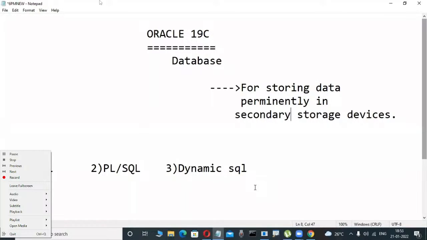ETL developers always need subqueries, joins, materialized views, indexes, partitions, some concepts. OLAP features like rank, dense rank, these types of analytical functions, lag and lead, some knowledge of analytical functions is required. And PL/SQL stored procedures.